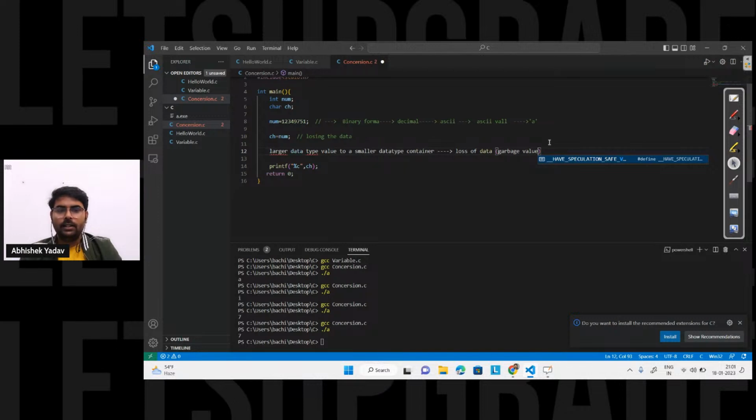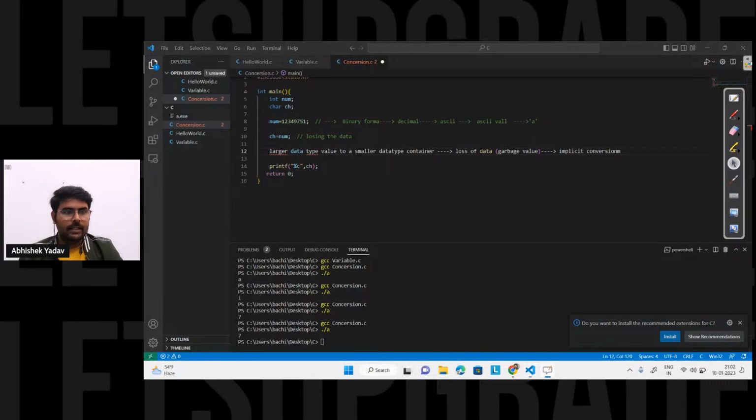Everyone is getting the point? So here, when you have a larger data type and you want to store it into a smaller data type container, you can see the size of num is 4 bytes and I want to store 4 bytes inside a 1 byte container. So what will happen? I will lose some data. In order to do this type of conversion, I have to use implicit conversion here. So when you have a larger data type value and you are storing it to a smaller data type container, you have to do implicit conversion.